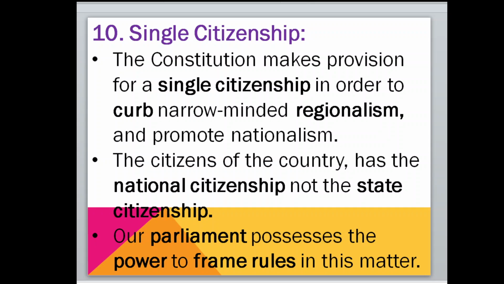In place of regionalism, we want to promote nationalism. That's why the citizens of the country have national citizenship, not state citizenship. Our parliament has the power to frame rules related to citizenship matters.